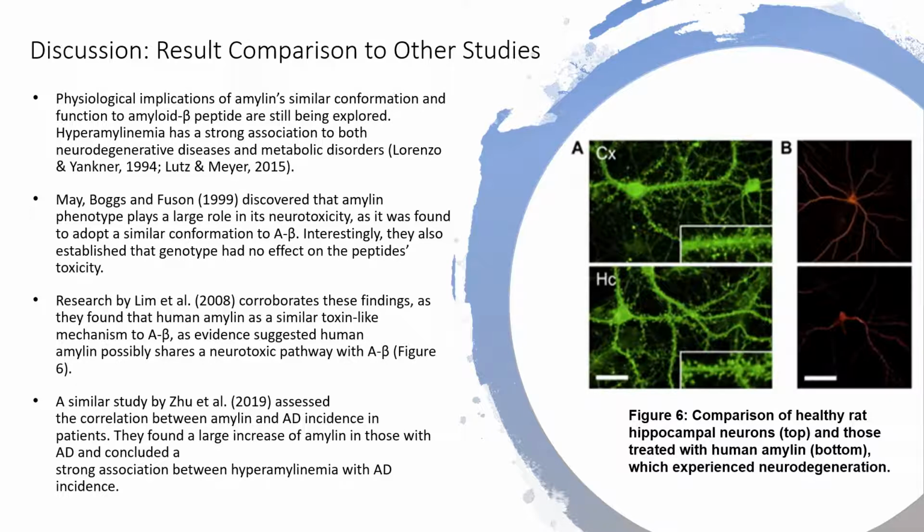Maybox and Fusen in 1999 established that amylin's phenotype plays a large role in its neurotoxicity, as it adopts a similar conformation to amyloid beta, and found that genotype has no part in this, as rat amylin sequence is 95% similar to human amylin and had no notable cerebral toxigenic effect. Lim et al. findings also concluded that human amylin has a similar toxin-like mechanism to amyloid beta peptides, where it is also reliant on cerebral aggregation.